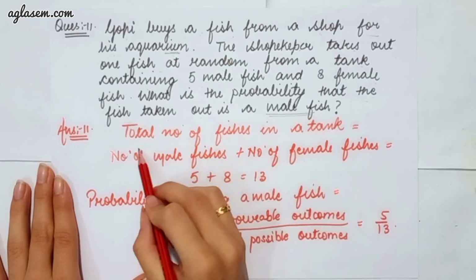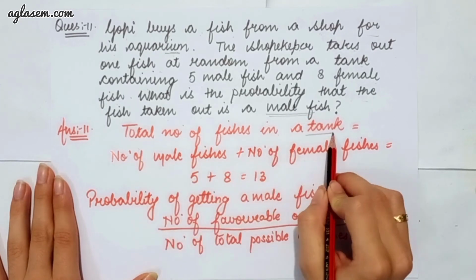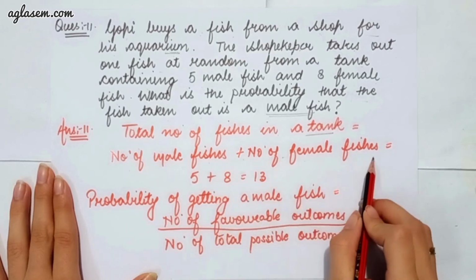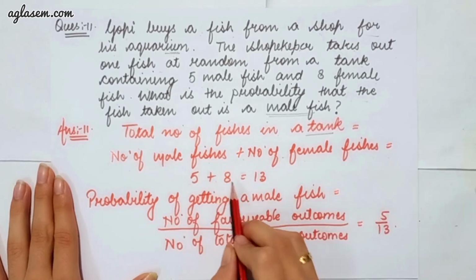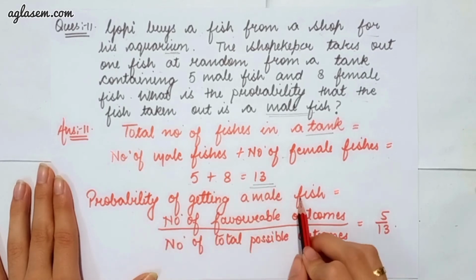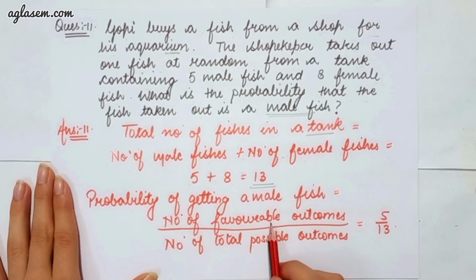So here the total number of fish in the tank is equal to the number of male fish plus the number of female fish, which is equal to 5 plus 8, that will give you 13. So the probability of getting a male fish is equal to the number of favorable outcomes divided by the number of total possible outcomes, which will give you 5 upon 13.